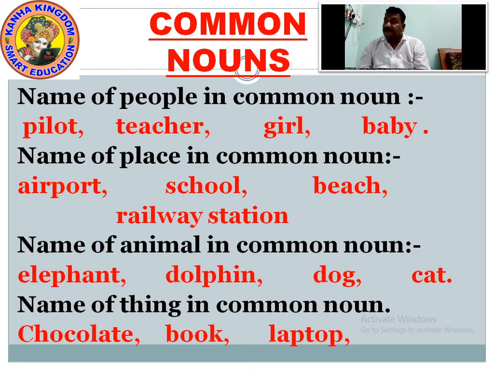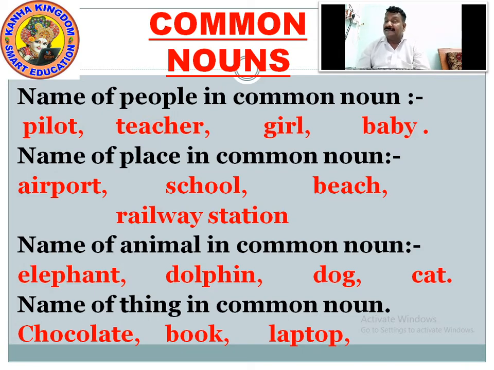Now we'll see some more: pilot, teacher, girl and baby. These are names of people in common nouns. Babies are addressed commonly. Girls, teacher, pilot are addressed as common.